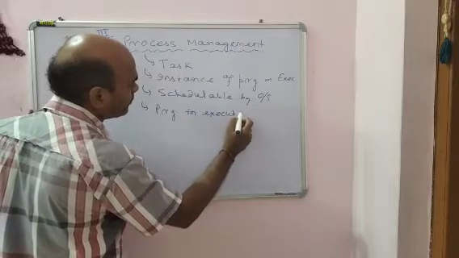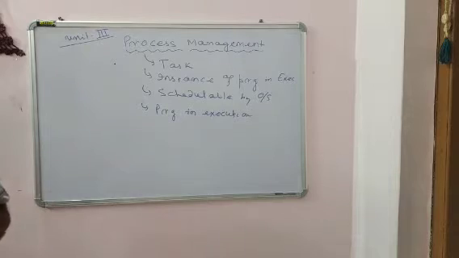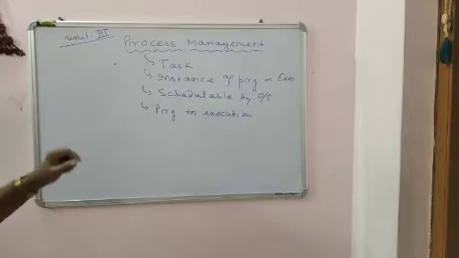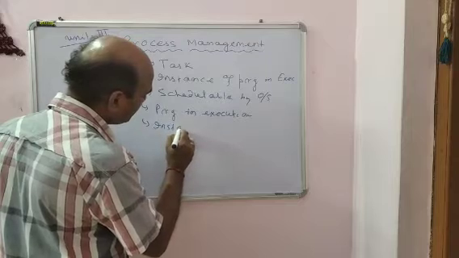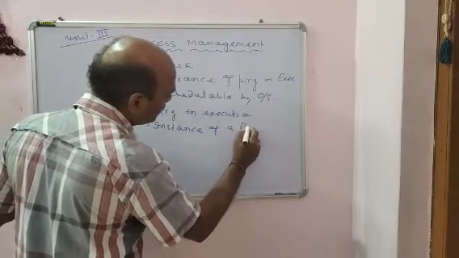So a process can be defined as the program in execution. This is an instance of a running program. Also, you can call it the instance of a running program.